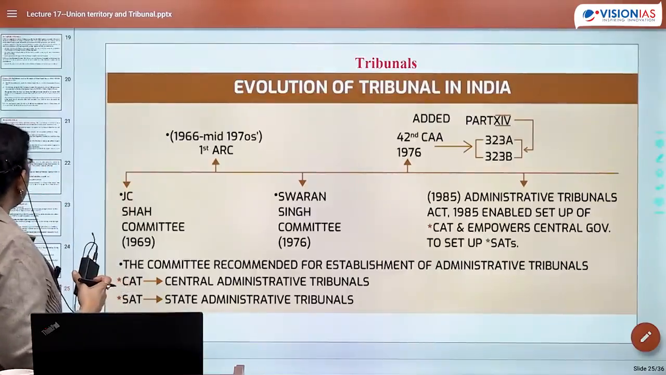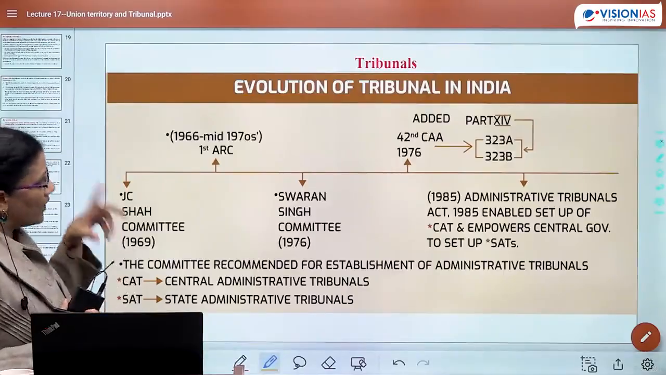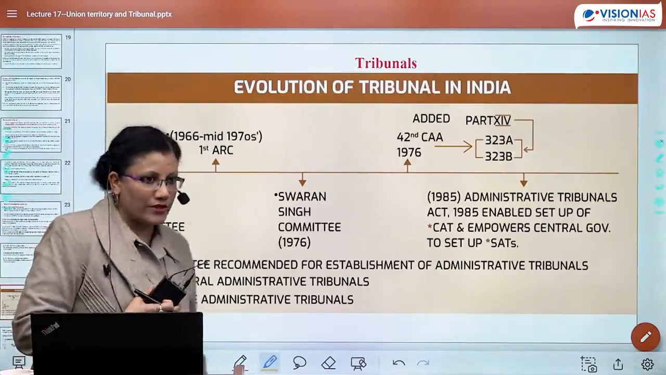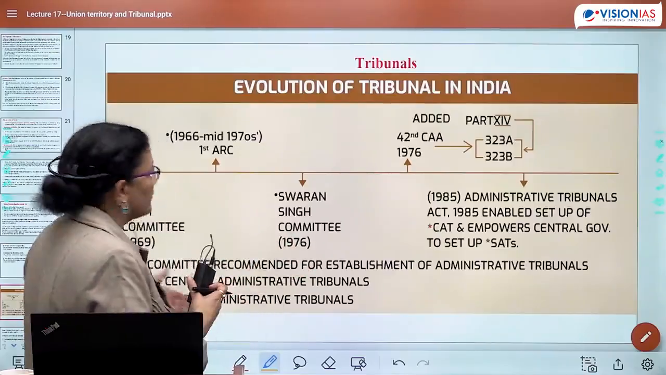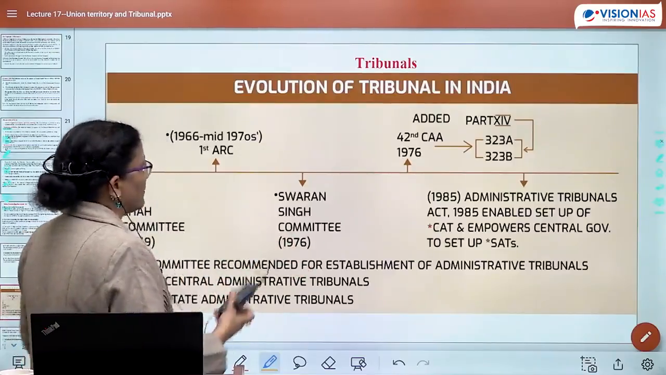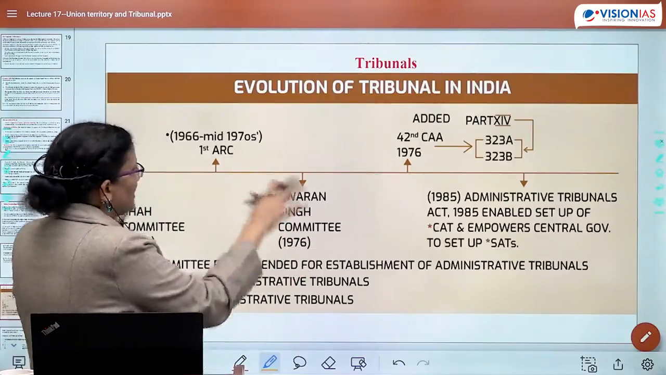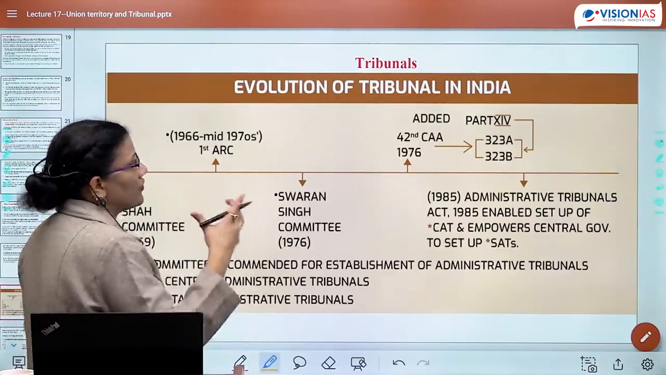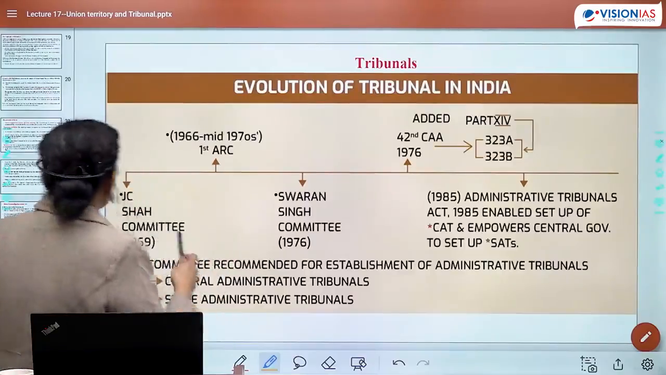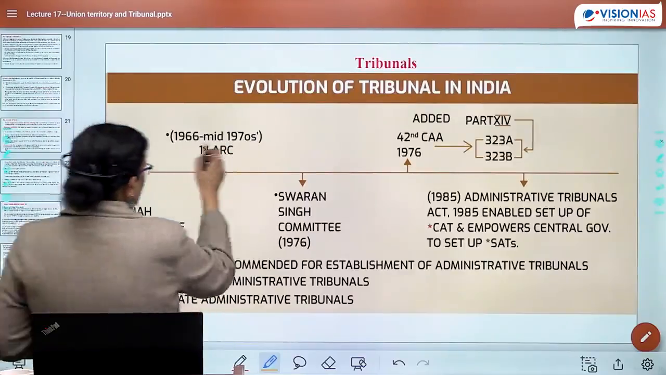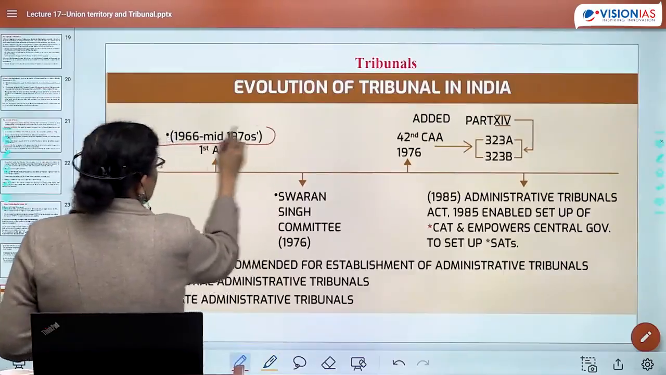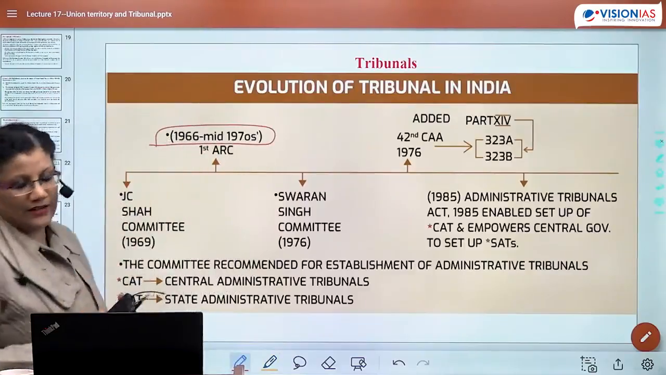Now, tribunal is of course a very important idea, though again I was not able to figure out any question in the past 5 years regarding tribunal, but then tribunal of course always remains an evergreen important idea. Dekho what I have created, this is the evolution of tribunal in India. And how was the evolution? So 1966 to mid 1970s.